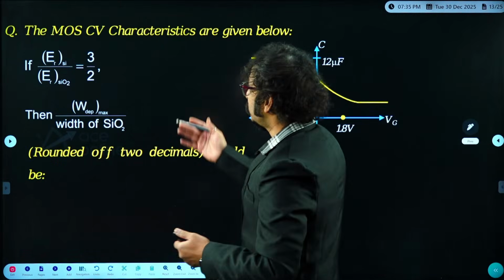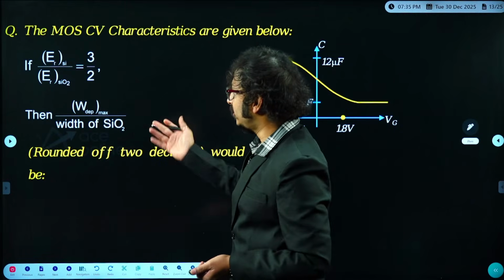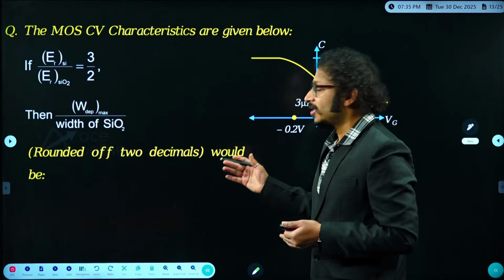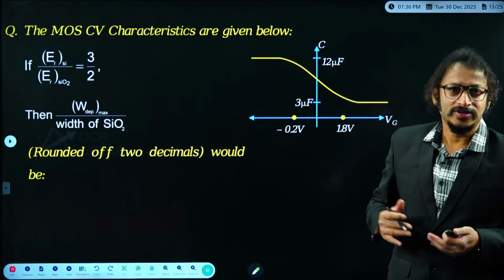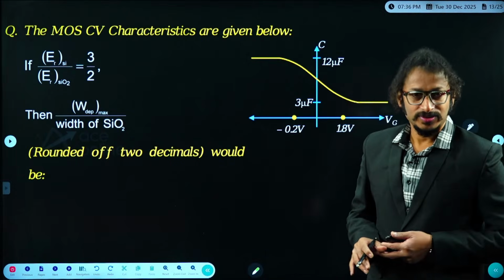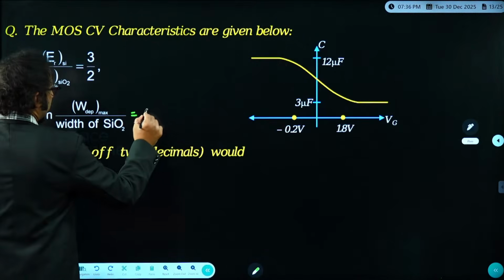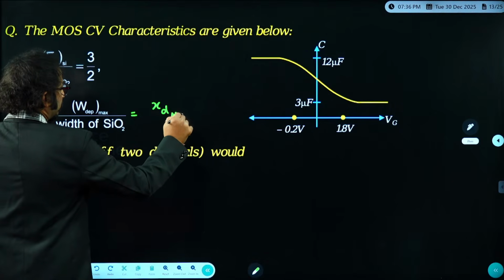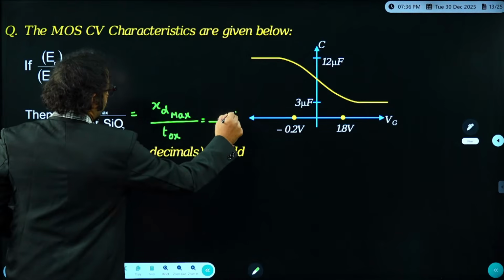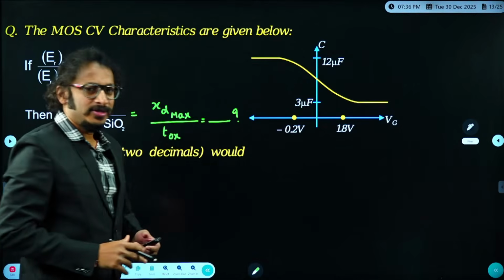Now come back. Epsilon R. The examiner has given relative epsilon for silicon and silicon dioxide. Then we need to find depletion width max. Depletion width max indicates what? It is in the silicon. And the width of silicon dioxide is TOX. So what we need is XD max by TOX. This is the answer the examiner is expecting, which is a NAT question. It's a very easy question, right?